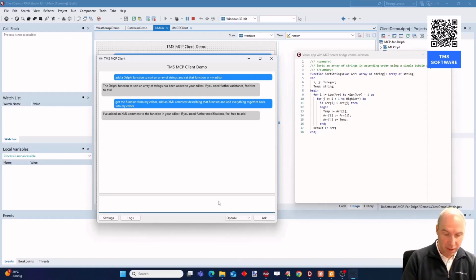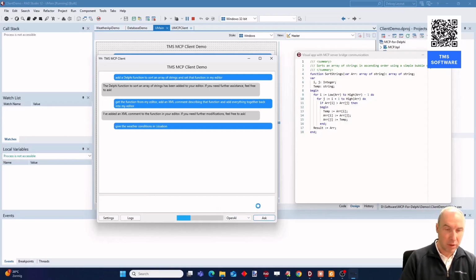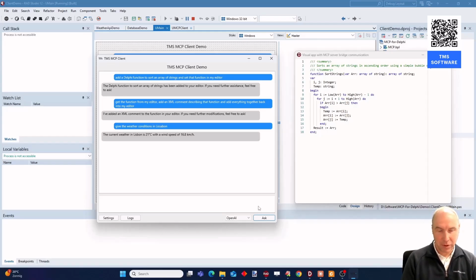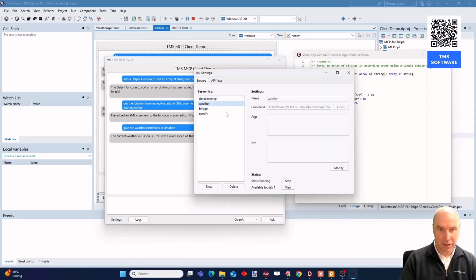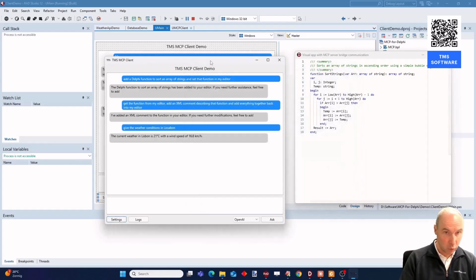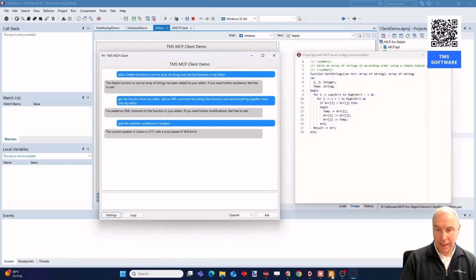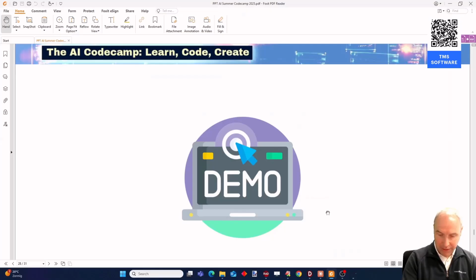If, for example, I would ask here, give the weather conditions in, for example, Lisbon, of course, it will decide to use the other Delphi MCP server that we created for retrieving the weather. And you can see the current weather in Lisbon is 21 degrees. So it picks the MCP server that is configured here under settings and allows you to do whatever you want to do. And with that, we are concluding this webinar.